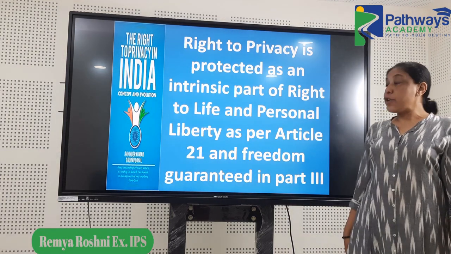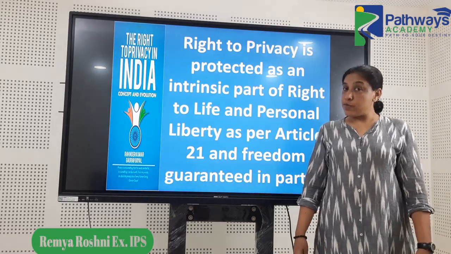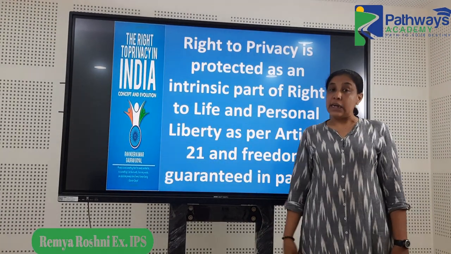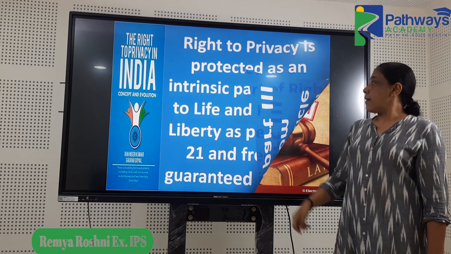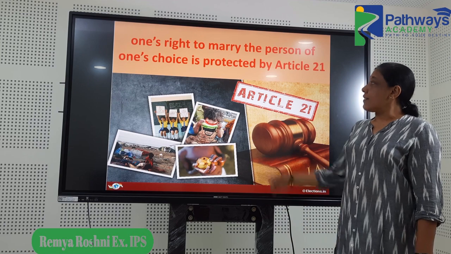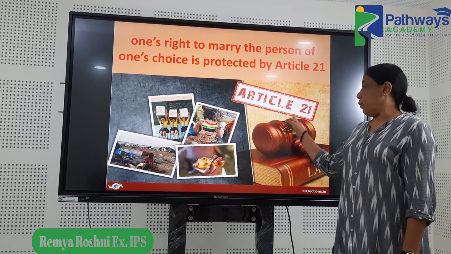Then there was right to privacy, which is very much in the news, and there were a lot of judgments there. That right to privacy comes directly from Article 21. Then another question on Article 21: one's right to marry the person of one's choice also comes under Article 21.